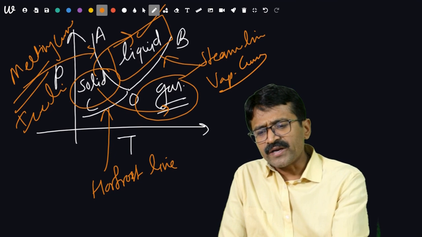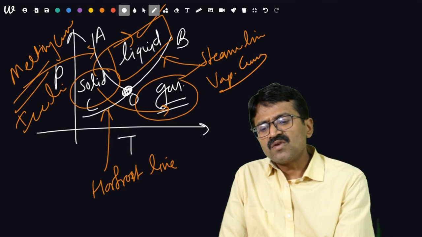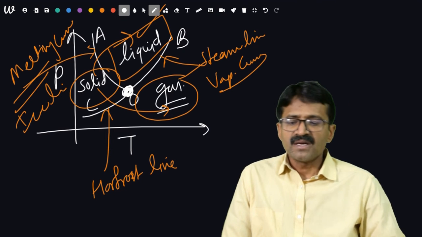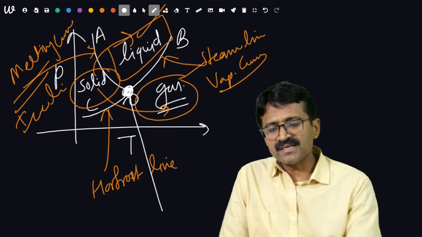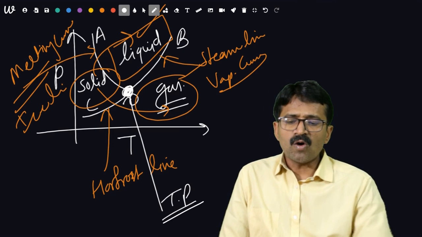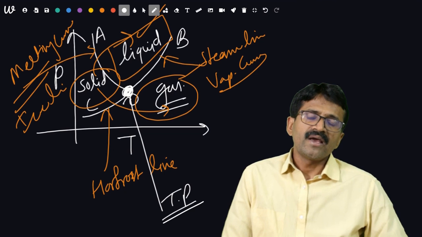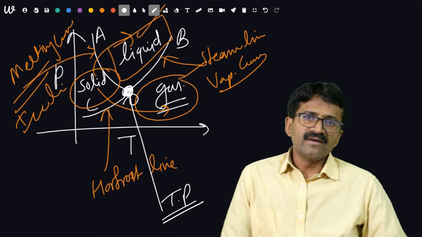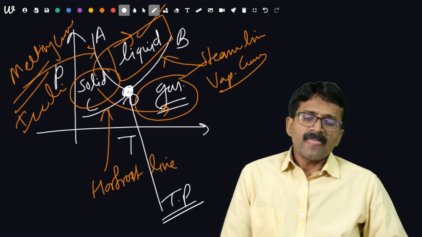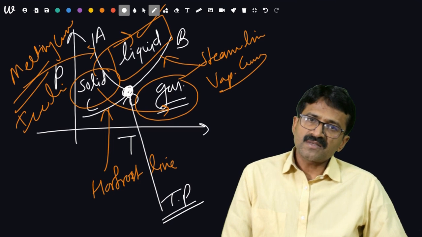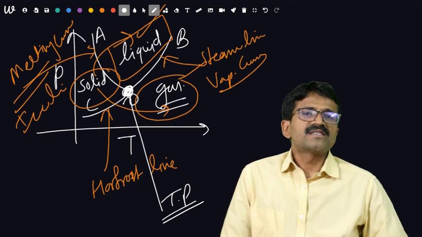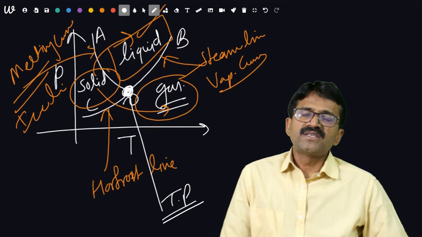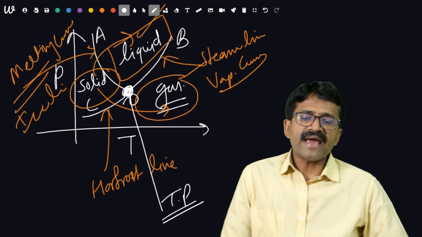Here there is a point. This is a point where all 3 states remain in equilibrium. This point is known as the triple point. Here all 3 states remain in equilibrium. It is also a very important point, and it takes place at a particular temperature, particular pressure, particular volume. These are critical volume, critical pressure and critical temperature at which the triple point exists.